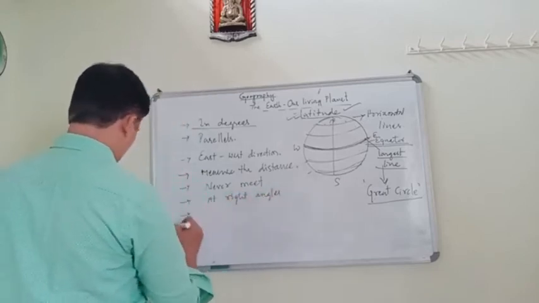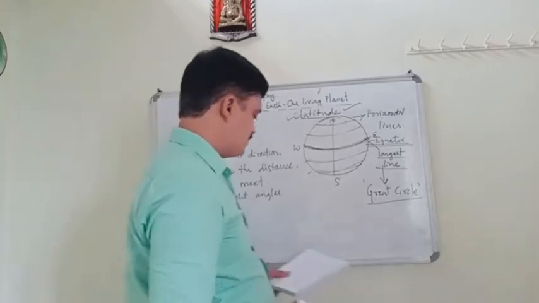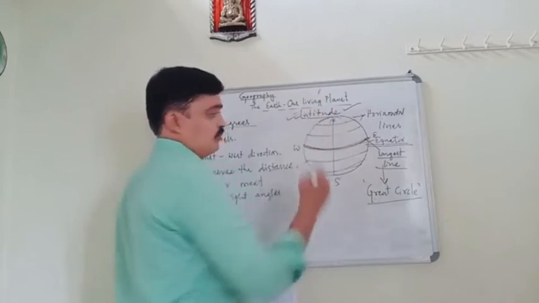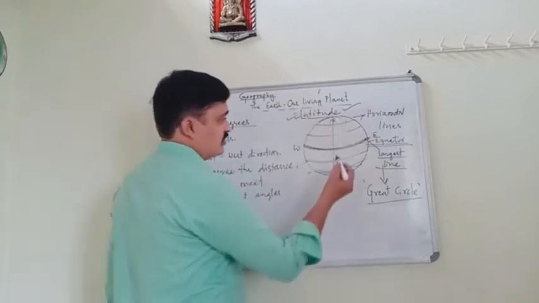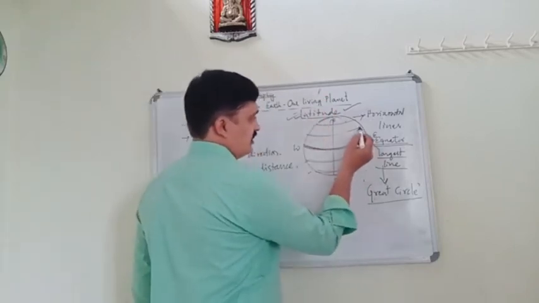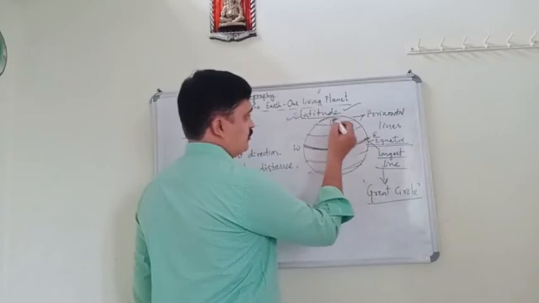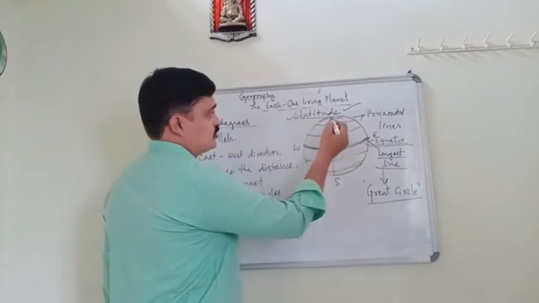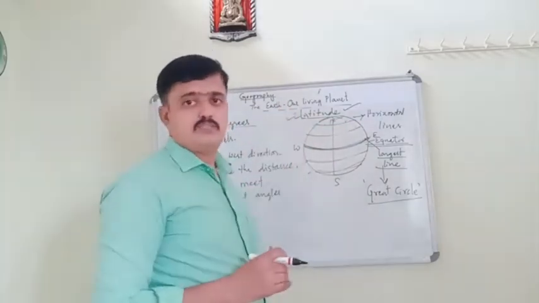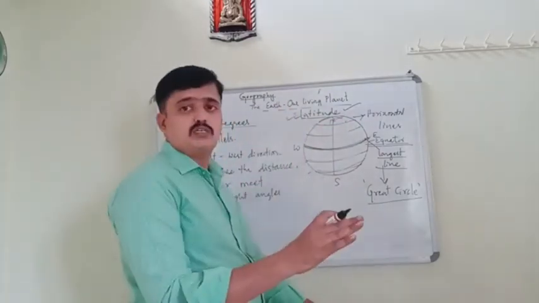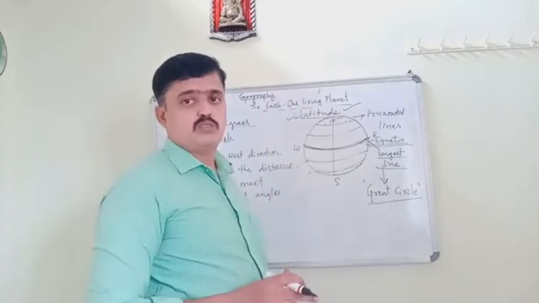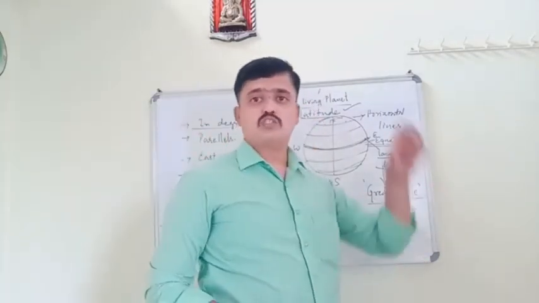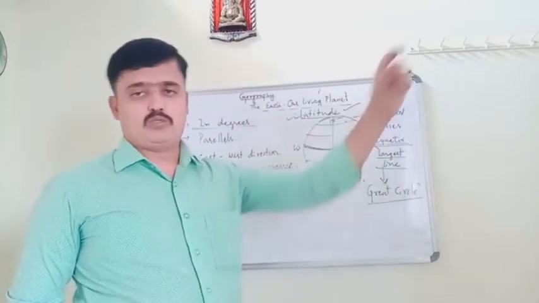Right angles. Another one is here. And also these lines are shorter towards the pole. So when we compare to the equator and another line, when we come towards the pole, these lines are shorter. Latitude lines are shorter towards the poles.